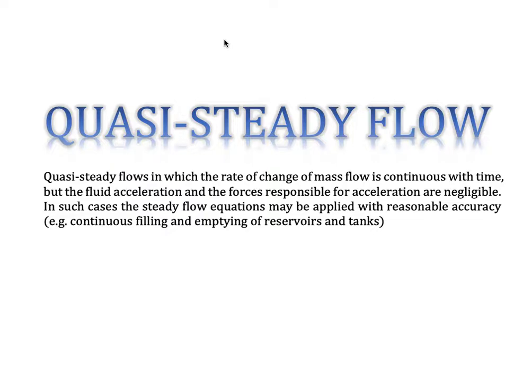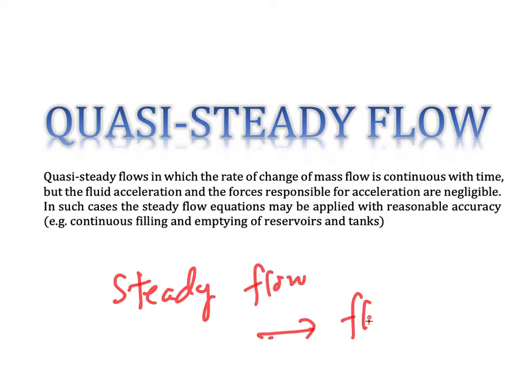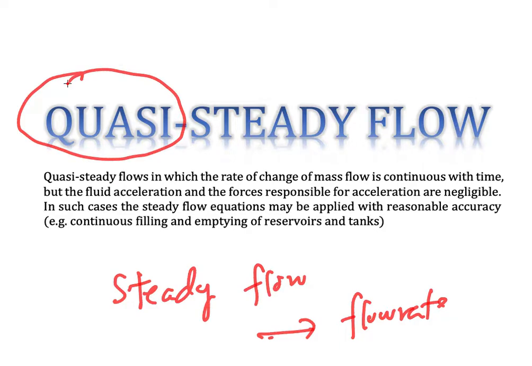Previously in Fluid Mechanics 1 and Fluid Mechanics 2, we only focused our calculations on steady flow. Steady flow means the flow rate does not change along the time. So at any time, the flow rate is constant. But for quasi-steady flow, the flow rate becomes lower and lower, slower and slower, or the flow rate becomes higher and higher. So this means that you must calculate very carefully along the time.